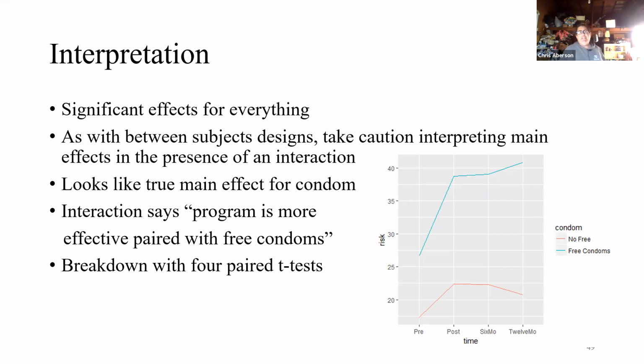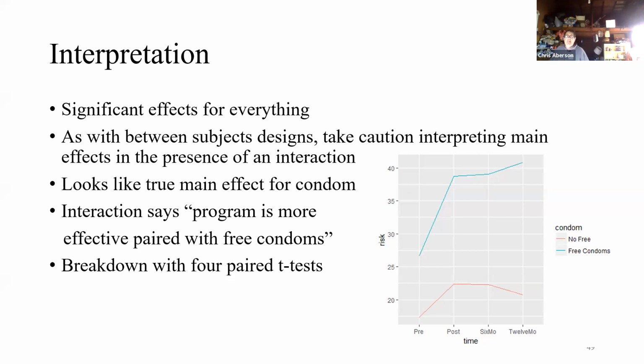So we had a significant effect for everything. Just like with between subjects designs, we want to take caution when we're interpreting main effects in the presence of an interaction. It looks like we do absolutely have a true main effect for condom. There's clearly an effect there, where free condoms result in better risk scores. The interaction here probably says the program's more effective when it's paired with free condoms, because you see that big jump there.